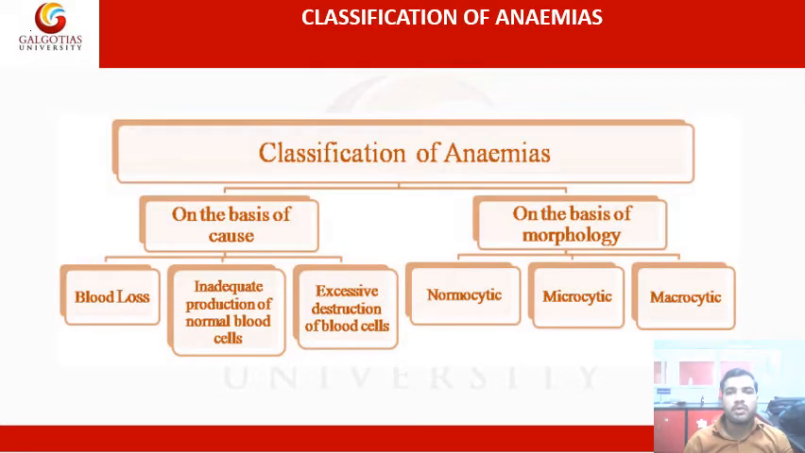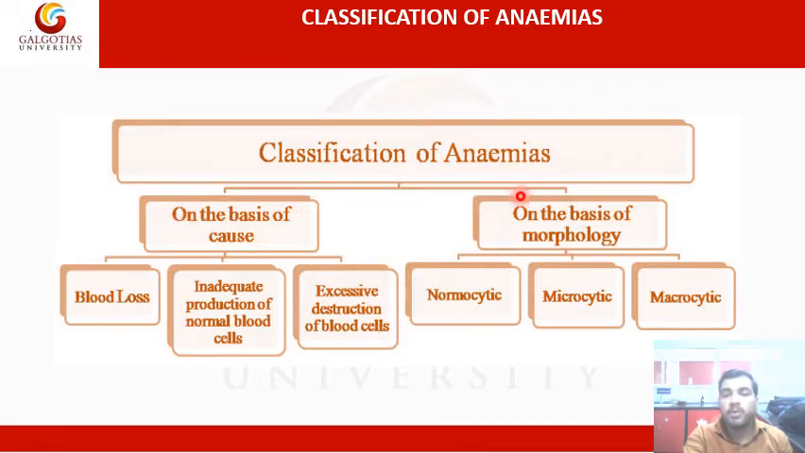Now moving forward to the classification of anemia. This classification of anemia is majorly on the basis of cause and on the basis of morphology. So, dividing these two, the first one is the etiological classification. Anything that is on the basis of cause or origin is known as etiological classification.